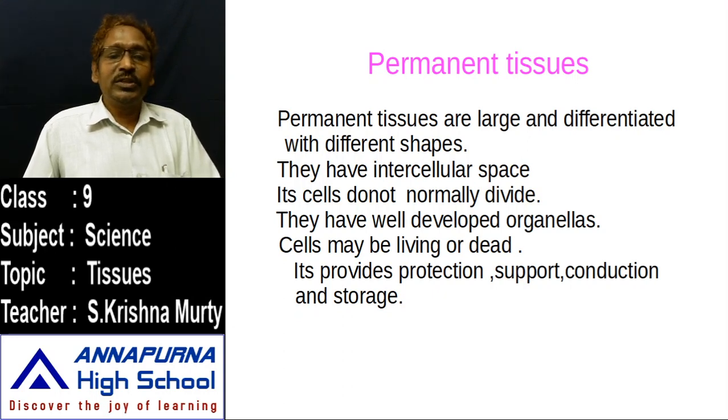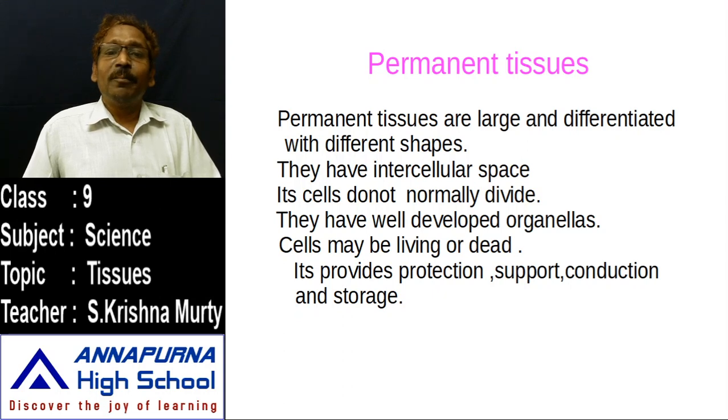tissues. These permanent tissues are very large and show more differentiation among different shapes and different functions. They are functionally and structurally very different from the meristematic tissue. In meristematic tissue there is no intercellular space.